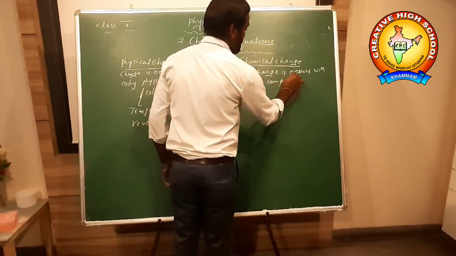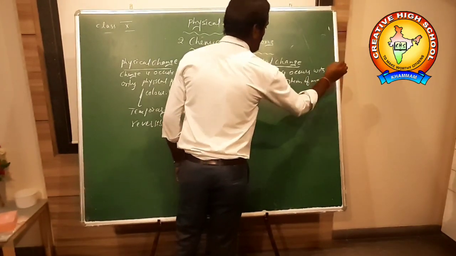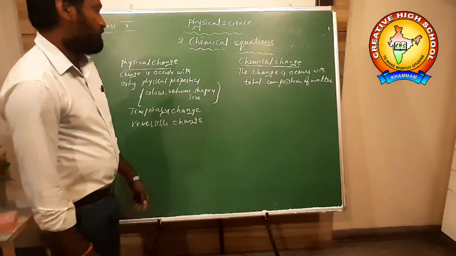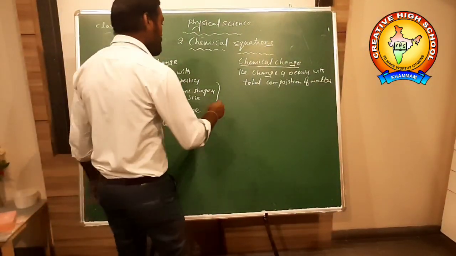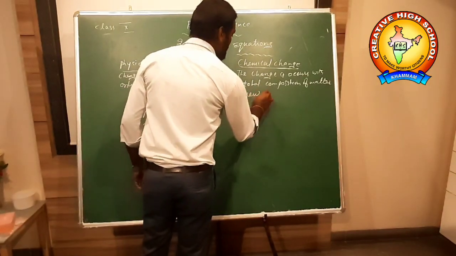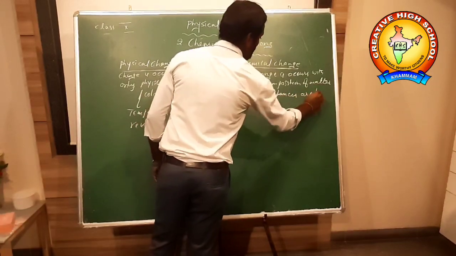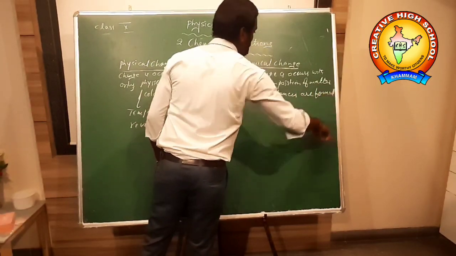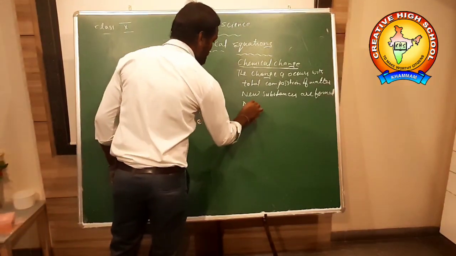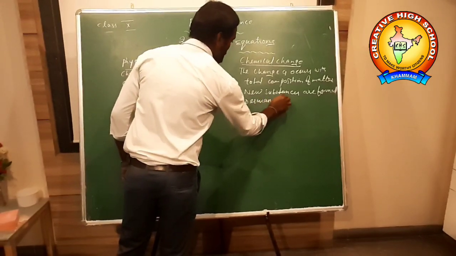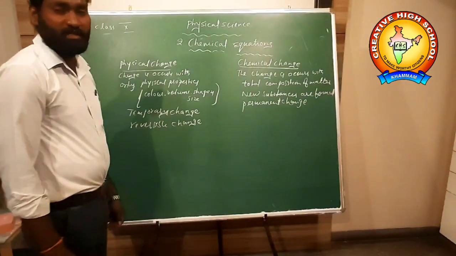It means new substances are formed. It is a permanent change. Chemical change is a permanent change, and it is also an irreversible change.